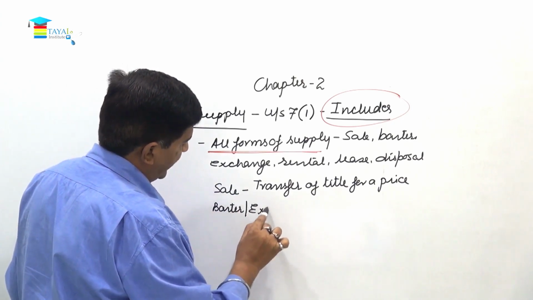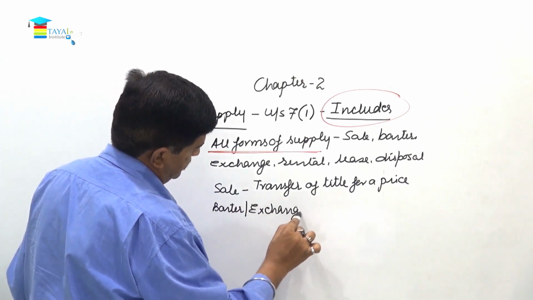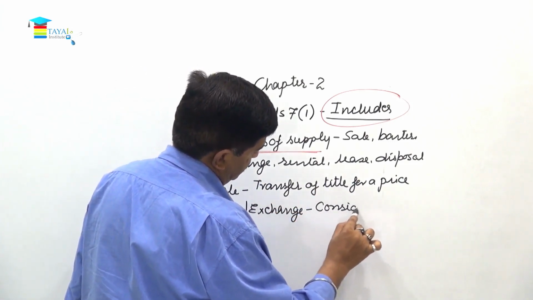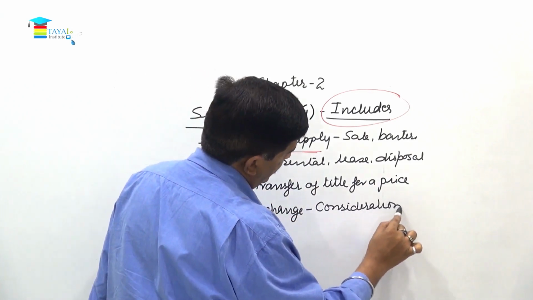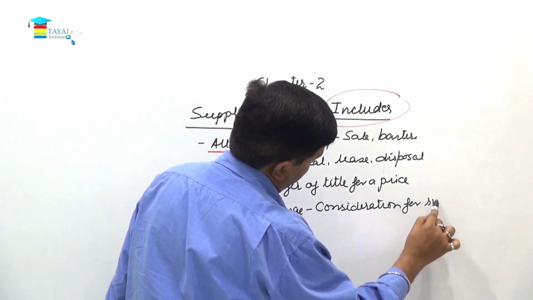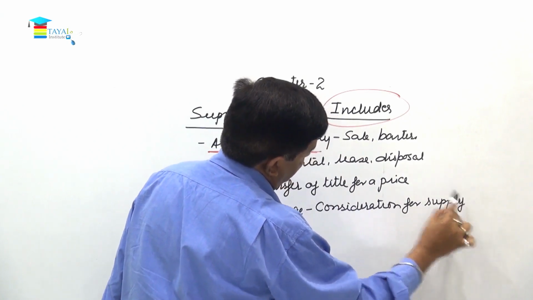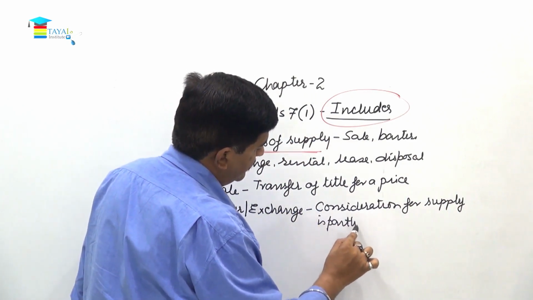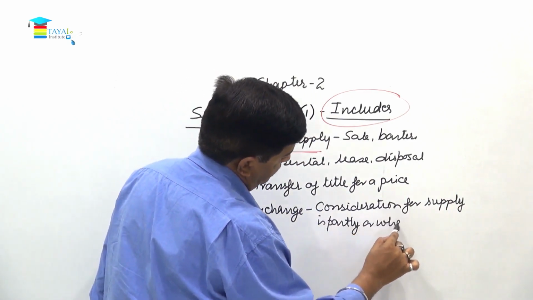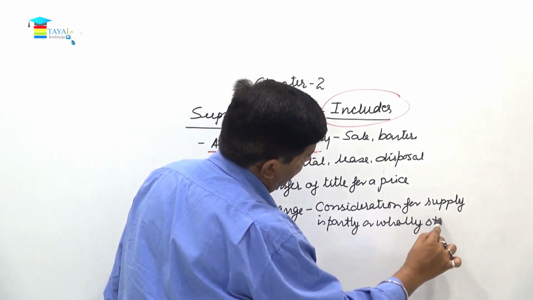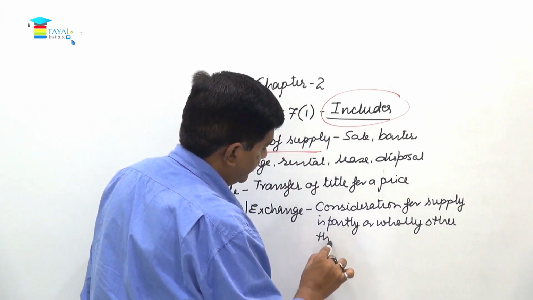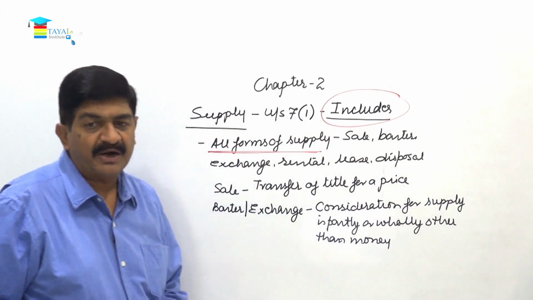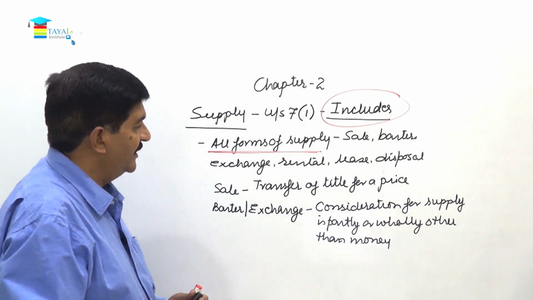In this case, the consideration for supply is partly or wholly other than money. So either partly or wholly the consideration is other than money.